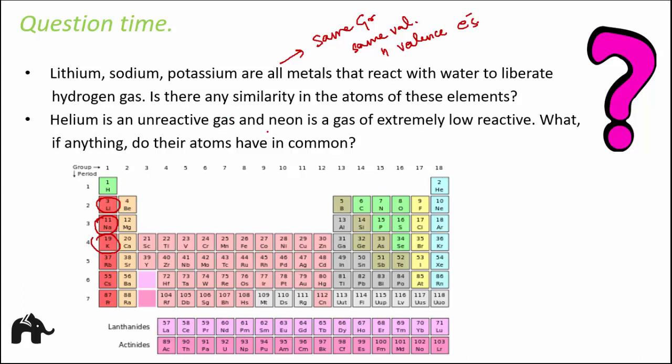Helium is an unreactive gas. Where is helium? Here. And neon is a gas of extremely low reactivity. What, if anything, do their atoms have in common? Again, they belong to the same group and also they have filled valence shell. That is, their outermost shells are filled. Therefore, they do not tend to react with any other element, right? And they all belong to the same group.